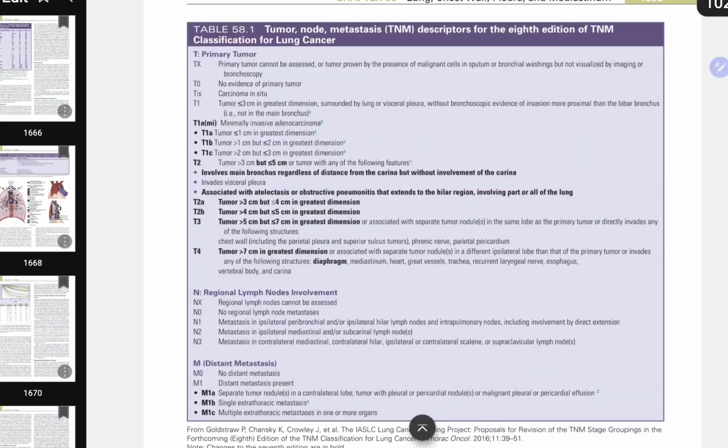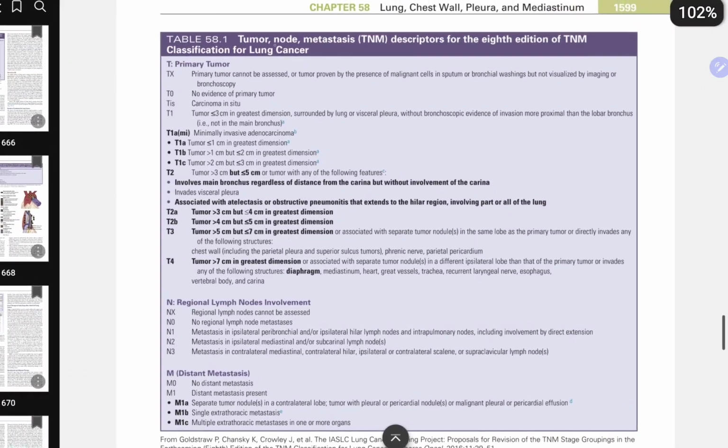So sometimes they may ask you about lung cancers. Keep some points in mind. T0 is no evidence of primary tumor. Tis is carcinoma in situ. T1 is less than or equal to 3 cm, but the tumor is not in the main bronchus, with no evidence of bronchoscopic invasion more proximal than the lobar bronchus. In that, T1a(mi) is minimally invasive. T1a is less than or equal to 1 cm. T1b is 1 to less than or equal to 2 cm. T1c is 2 to less than or equal to 3 cm.